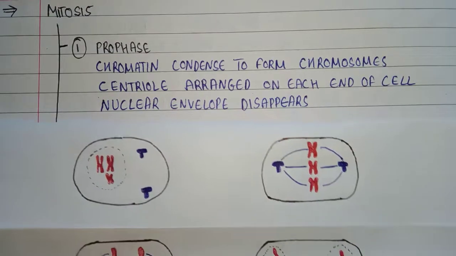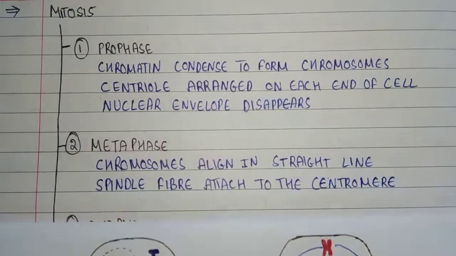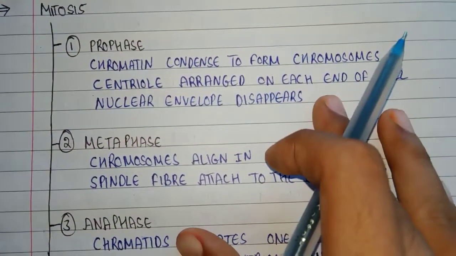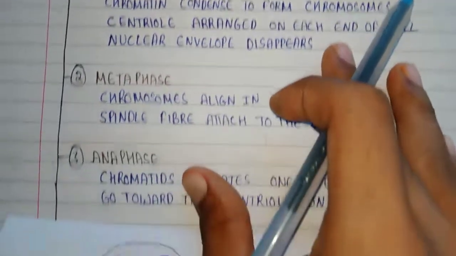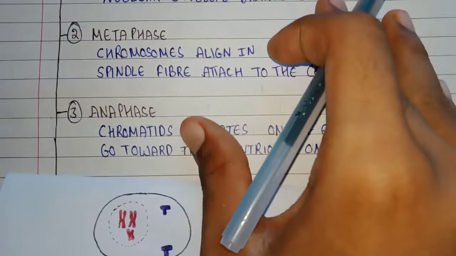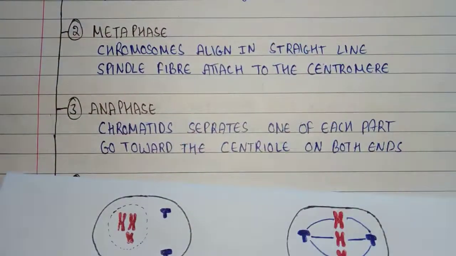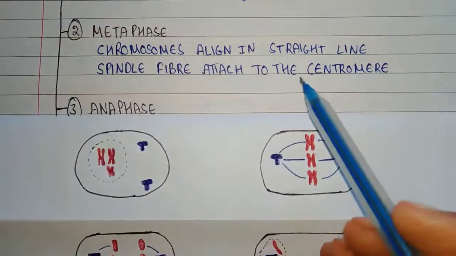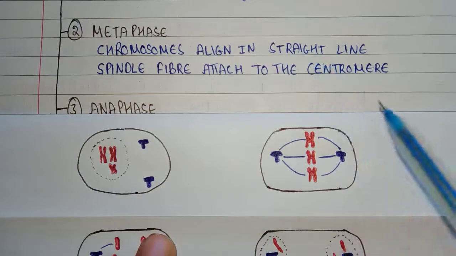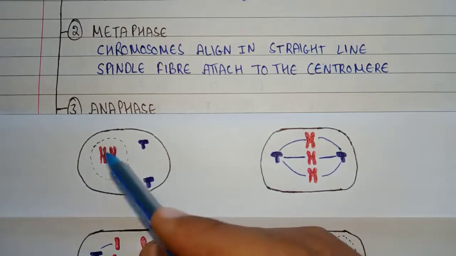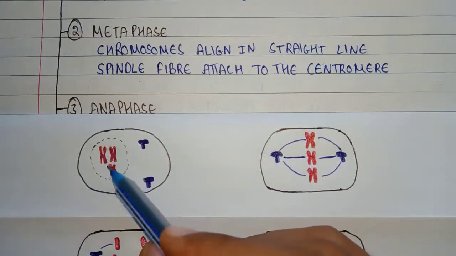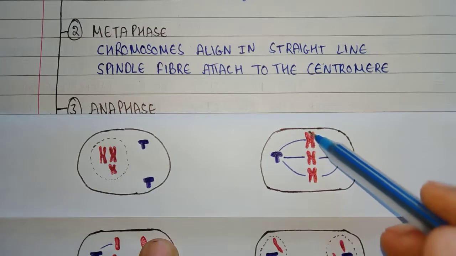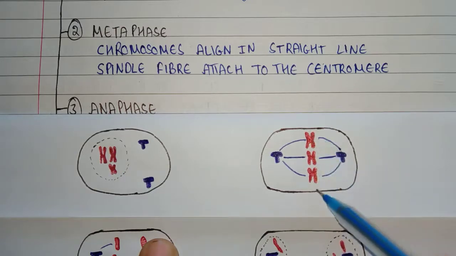The second phase of mitosis is metaphase. What happens in metaphase? In metaphase, chromosomes align in a straight line. These X-shaped structures which were formed during prophase are arranged in a straight line in metaphase.